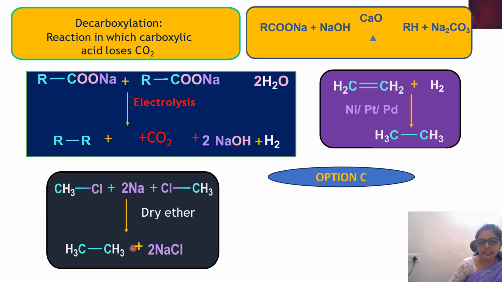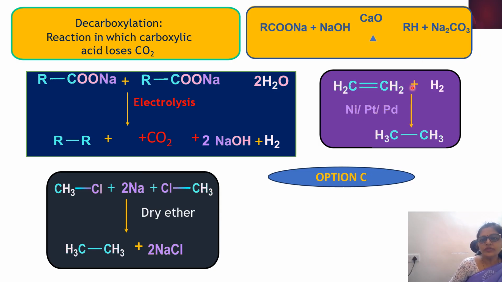to get alkanes here. And coming to the decarboxylation, that means sodium salts of carboxylic acids on heating with calcium oxide and sodium hydroxide, we call this mixture as soda lime. On heating with soda lime, sodium carbonate is removed and we are going to get alkanes. So decarboxylation means removal of carbon dioxide. So here we can see that carbon dioxide is being removed from this compound and we are getting alkane.